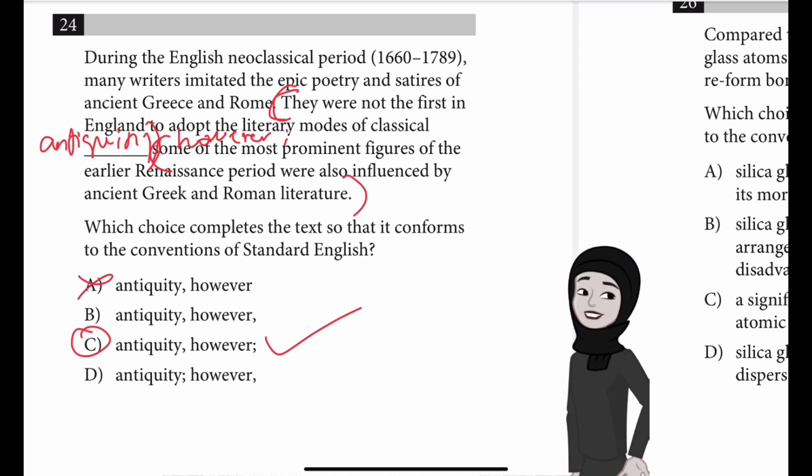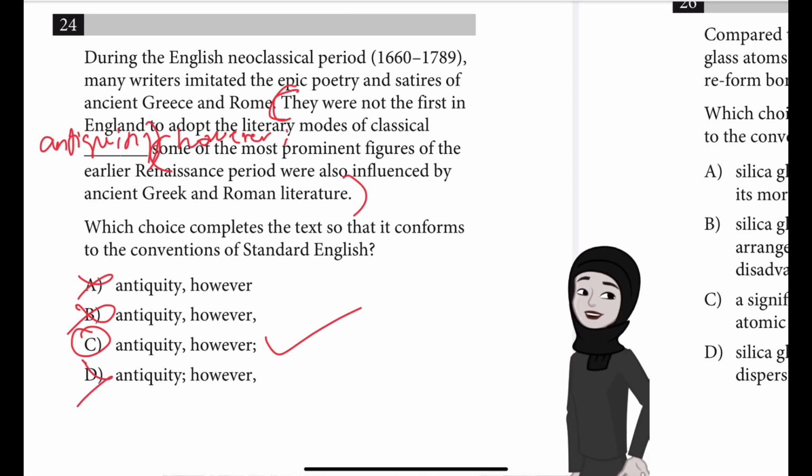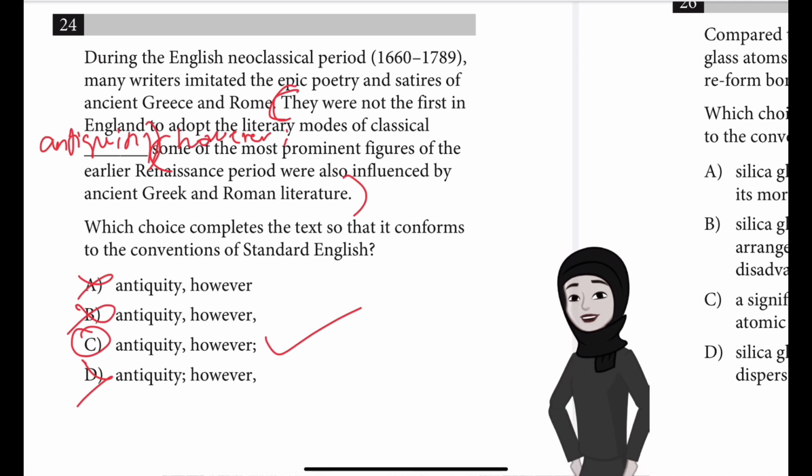Choice A is incorrect because it fails to mark the boundary after however between two independent clauses with appropriate punctuation. Choice B is incorrect because the comma after however can't be used in this way to mark the boundary between the two independent clauses. Choice D is incorrect because placing the semicolon after antiquity illogically indicates that the information in